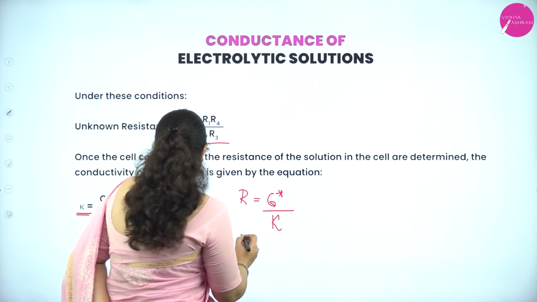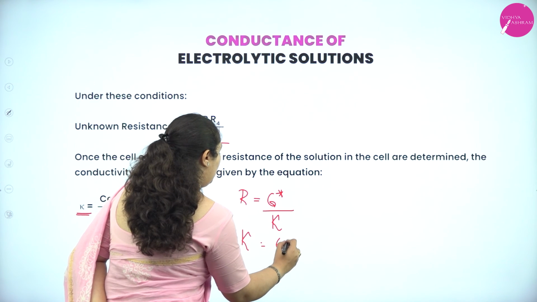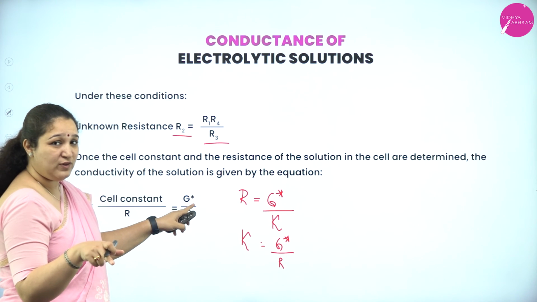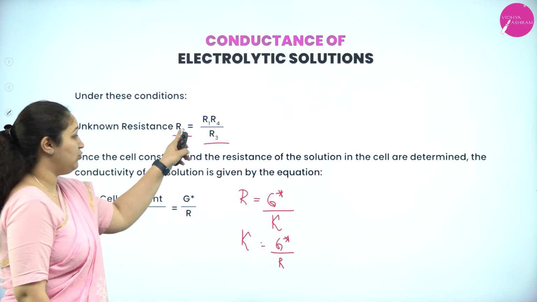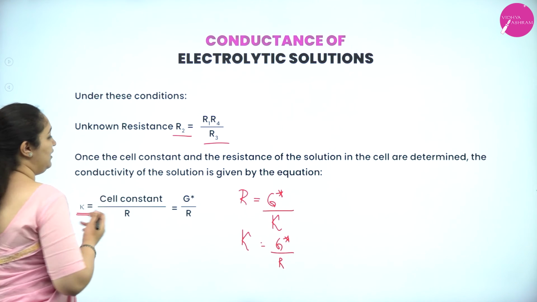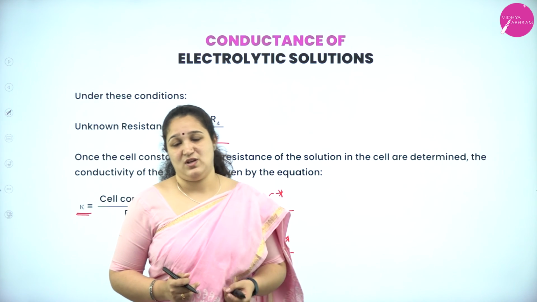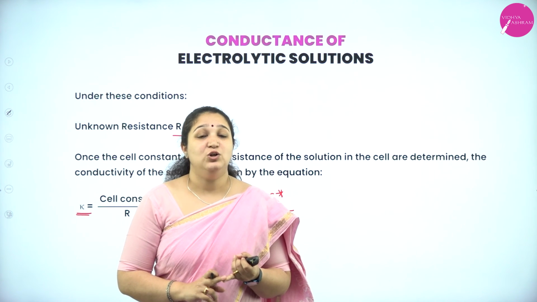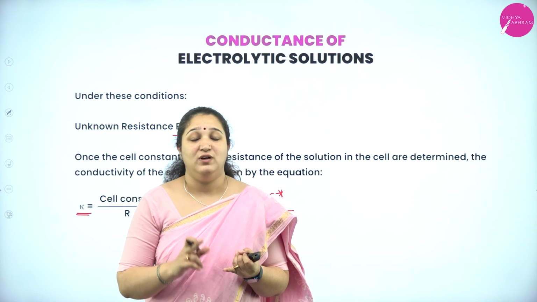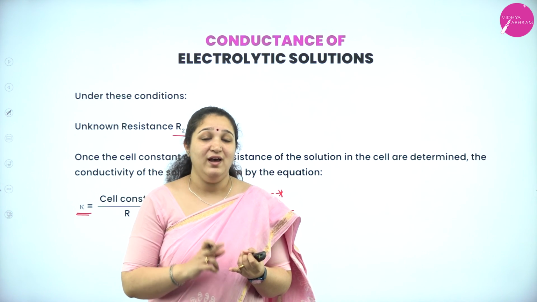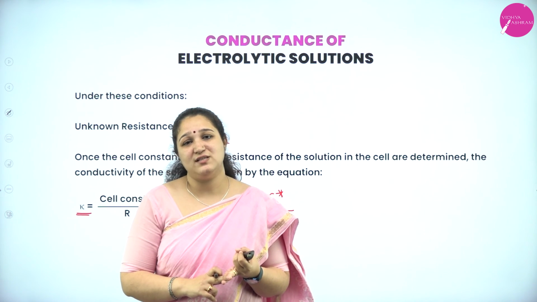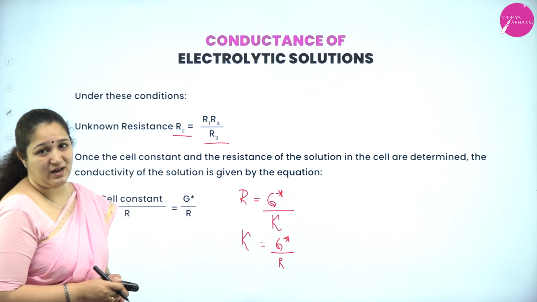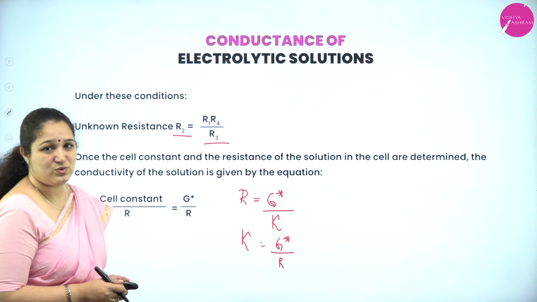by kappa. So, kappa is equal to G star by R. The cell constant you already know for the conductivity cell, and the resistance you found out just now. So, you get the conductivity of the ionic solution. I hope you have understood how to use a conductivity cell to find out the resistance of the unknown solution. Once you find the resistance, you can also calculate the conductivity by the G star by R formula.